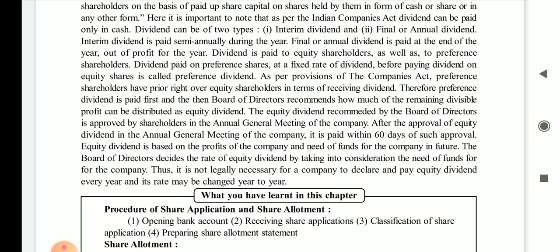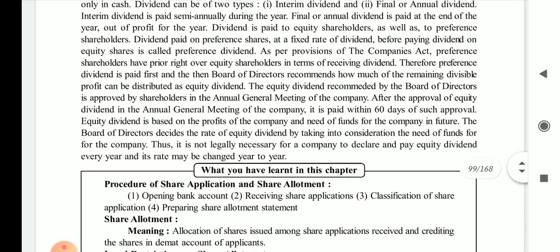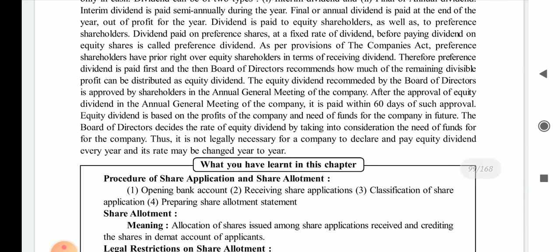Both the shareholders, equity as well as preference shareholder, have right to get a dividend. Dividend paid on preference shares at a fixed rate of the dividend before paying the dividend of the equity share is called the preference dividend. See, preference shareholder is given a specific dividend before giving dividend to the equity shareholder. Whatever dividend is paid to preference shareholder is known as the preference dividend.